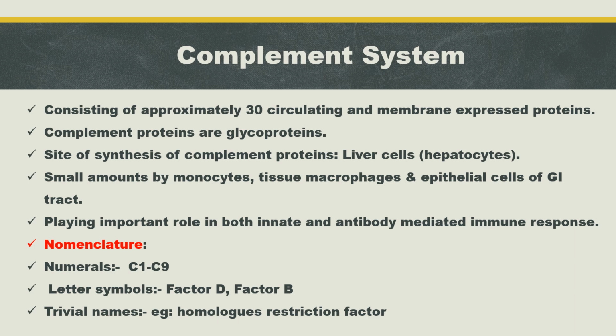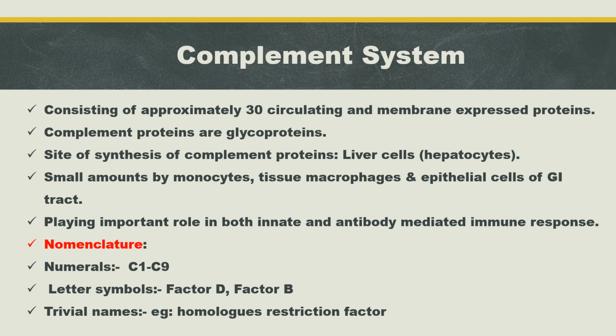Next is nomenclature, how it is named. First is numerals, that means with the help of numbers like C1, C2, C3 up to C9. Another nomenclature is letter symbols, with the help of letters like factor D and factor B. And the third nomenclature is trivial names.